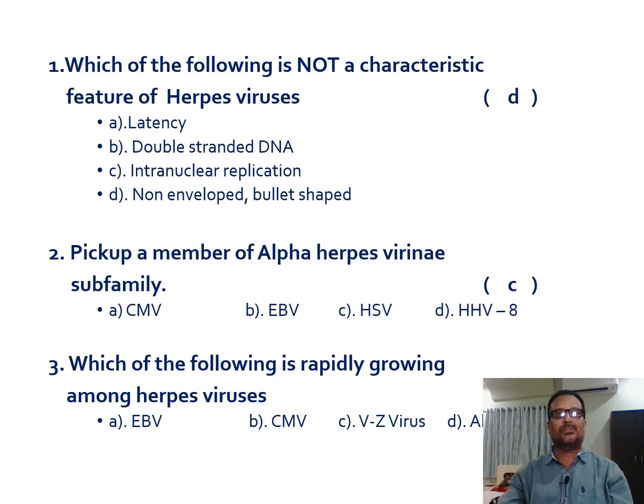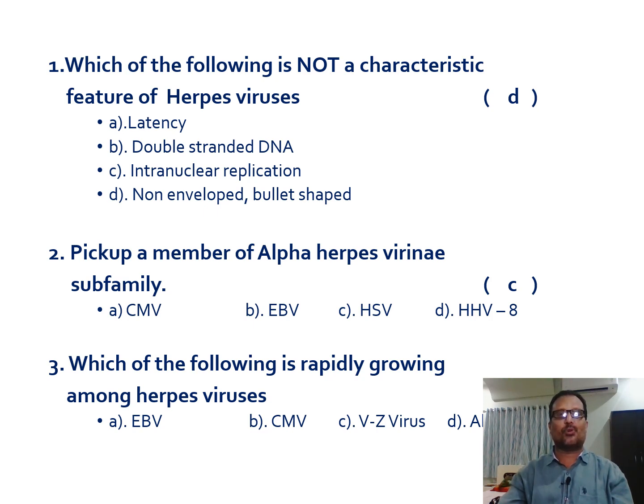The first one is: which of the following is not a characteristic feature of herpes viruses? Option A is latency, B is double-stranded DNA, C is intranuclear replication, and D is non-enveloped or bullet-shaped virus. So which of the following is not a characteristic feature?